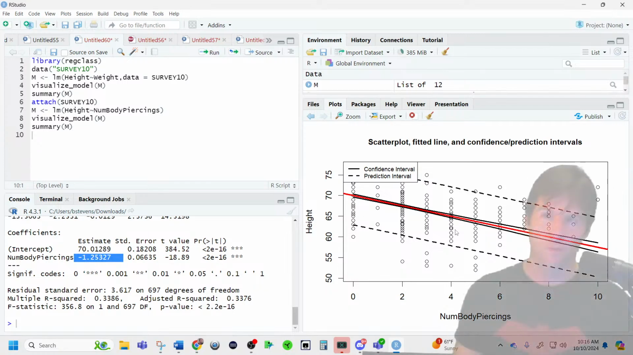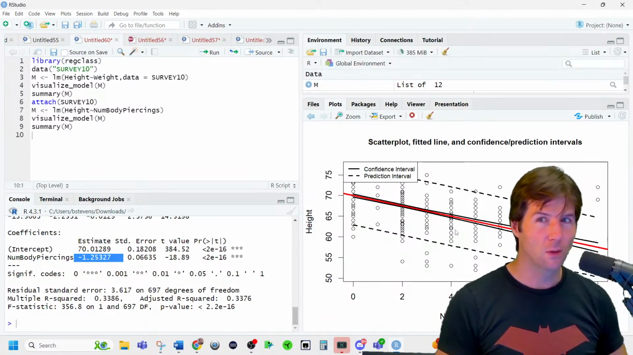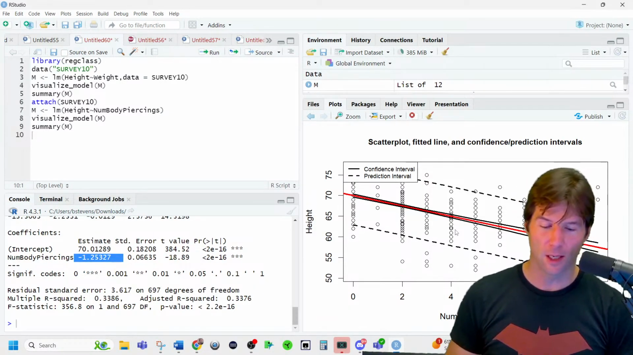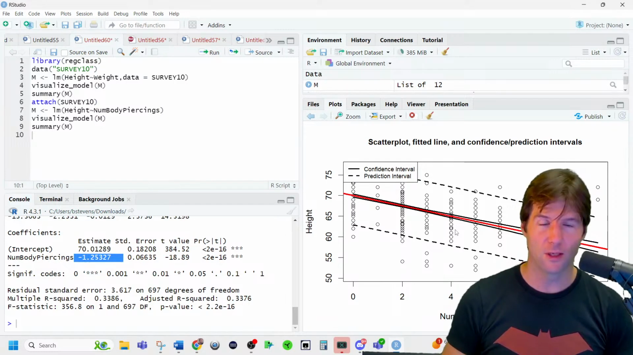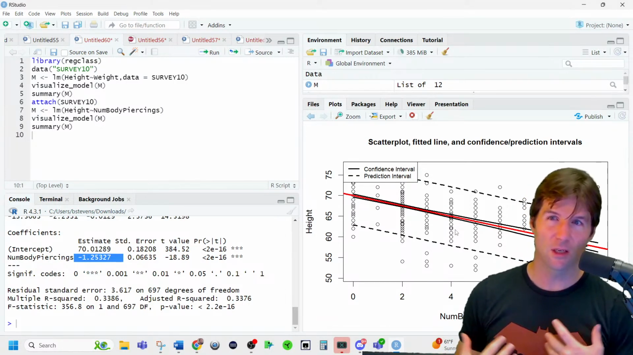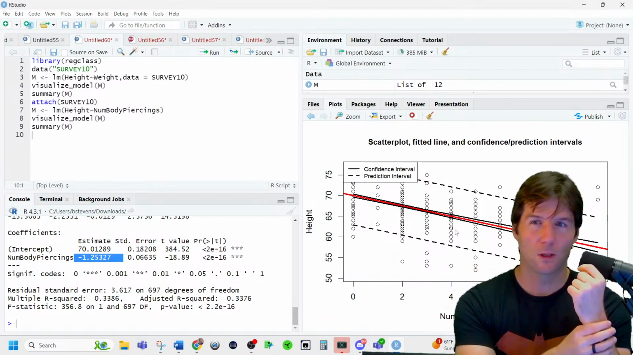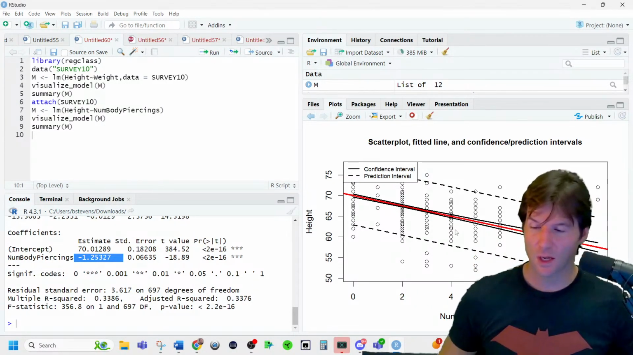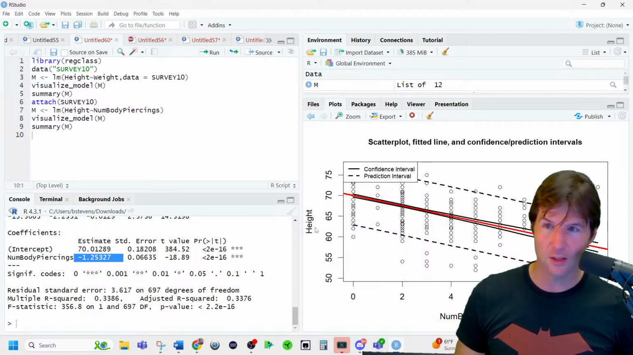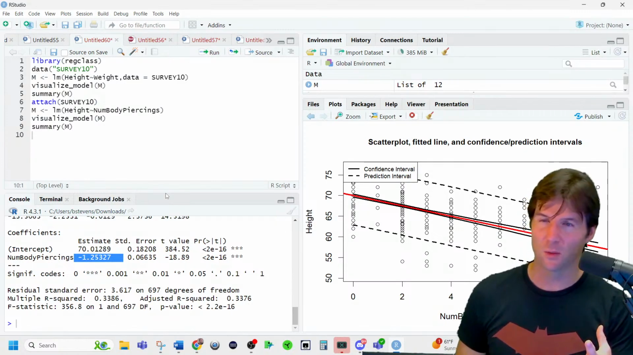But think about this. We've got height and body piercings. What might be the lurking variable that's not in the model? What variable might we not be including? What is a variable outside of this XY relationship that might be the reason people have height and have body piercings? Height is Y, X is body piercings. So what might be a variable outside of X and Y? And that's what a lurking variable is.